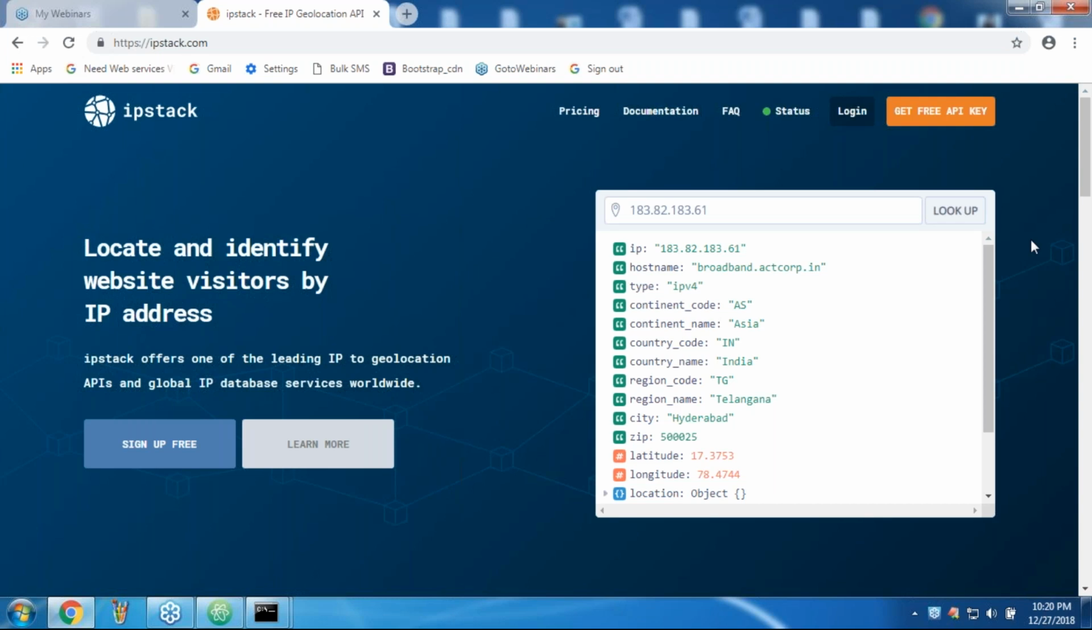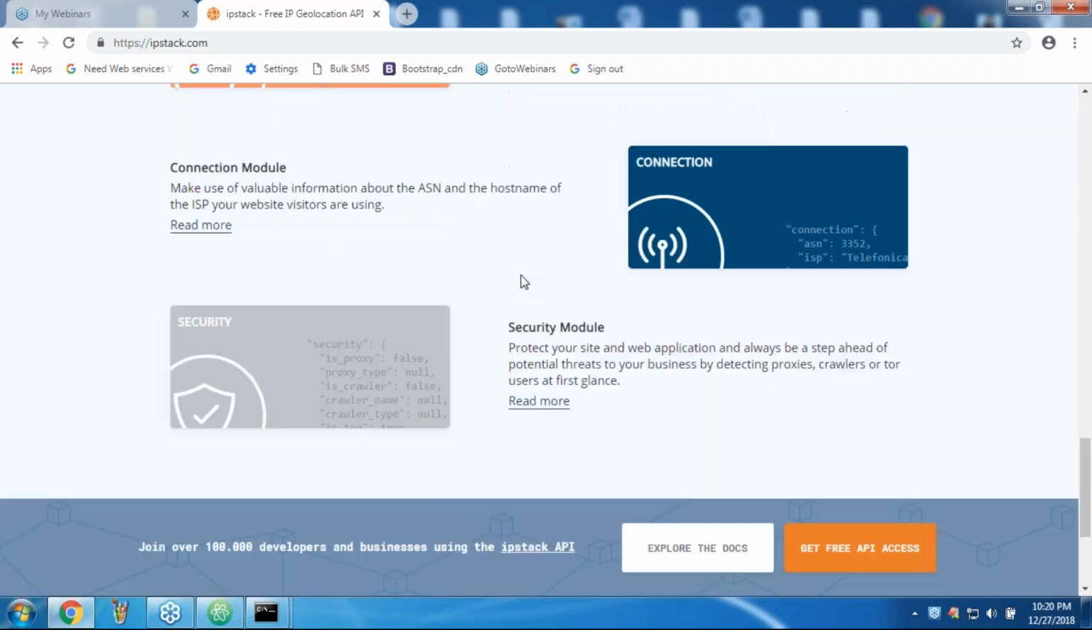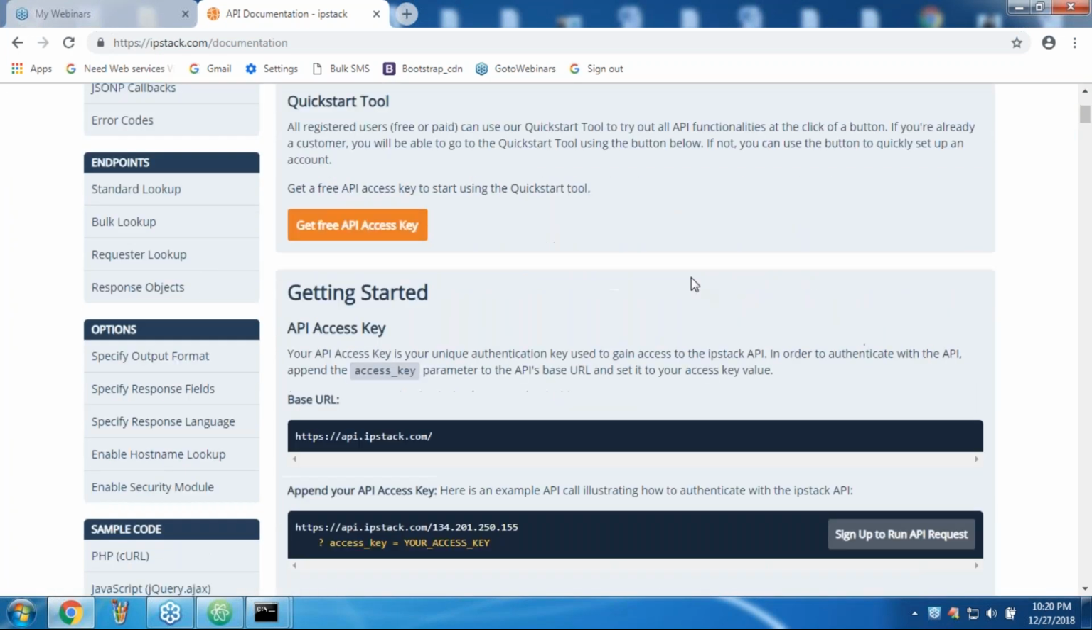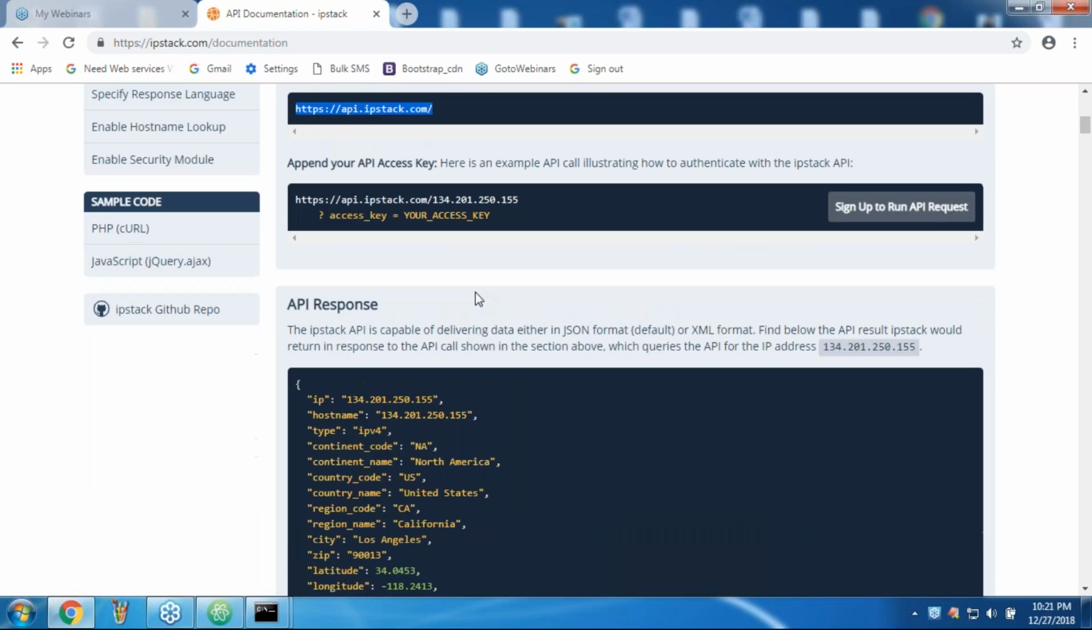Now, if you want to access their API, you will see at the top there is pricing and documentation. Get a free API key. If you consider the documentation, have a look once. Here is the base URL. Are you getting the base URL? This is the base URL, sir. Next, after that, the endpoint.